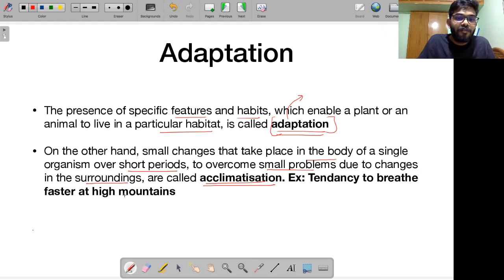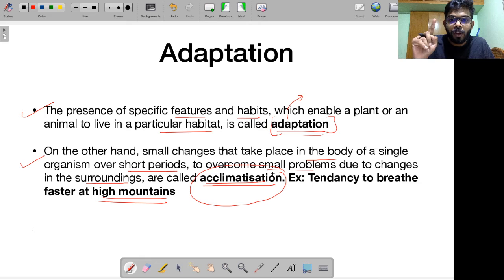For example, when I'm at high mountain tops, I know that the air is thin, right? The pressure is decreased, the air is very thin. So that means whenever I'm breathing, I'm not giving my body enough supply of oxygen. So I tend to breathe faster so that I can take in more oxygen. Alright, so this is the concept called acclimatization. As you can see, this is temporary, for a short period of time, while adaptation is something that is long term.